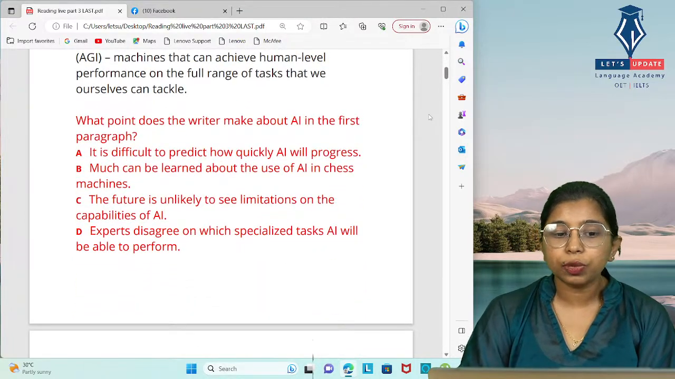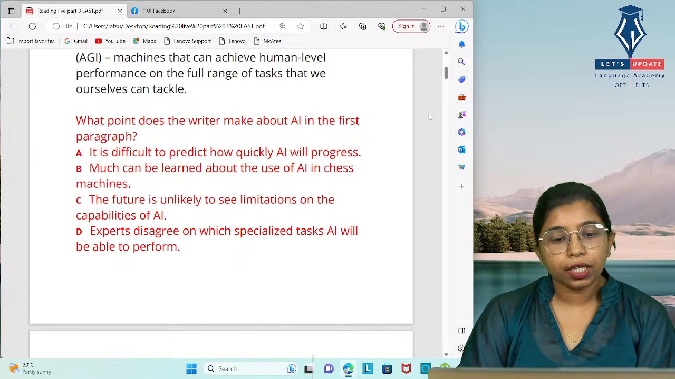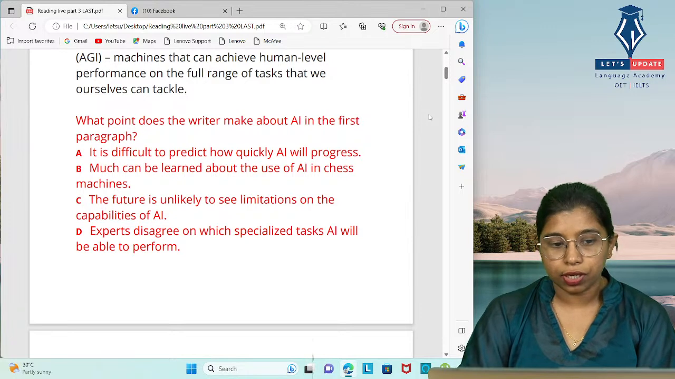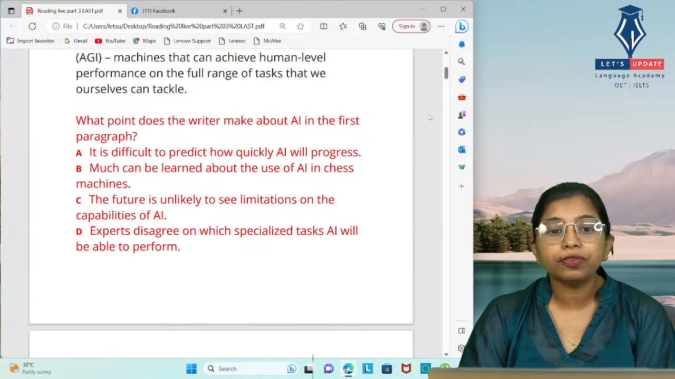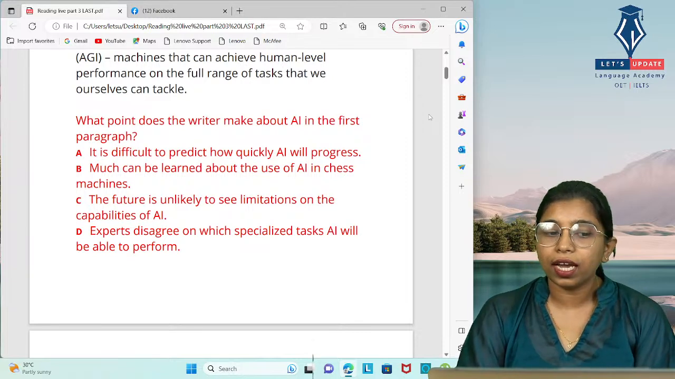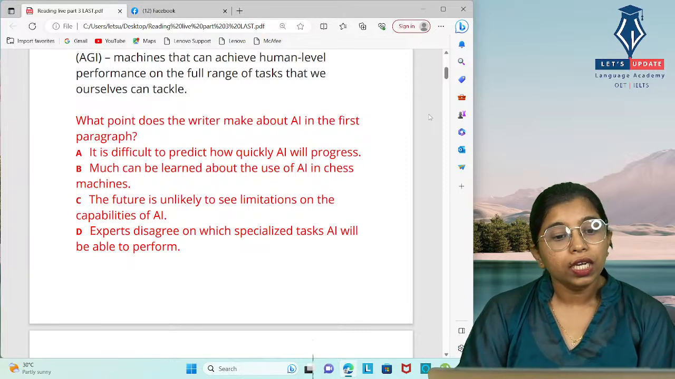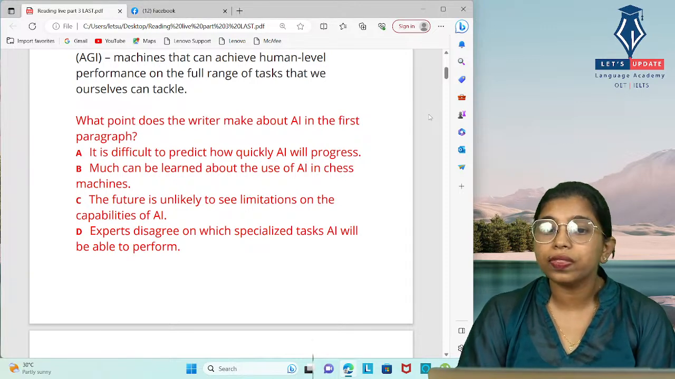It is difficult to predict how quickly AI will progress. Much can be learned about the use of AI in chess machines. The future is unlikely to see limitations on the capabilities of AI. Experts disagree on which specialized task AI will be able to perform. So we have four options, and what we have to identify is what point the writer makes about AI in the first paragraph.